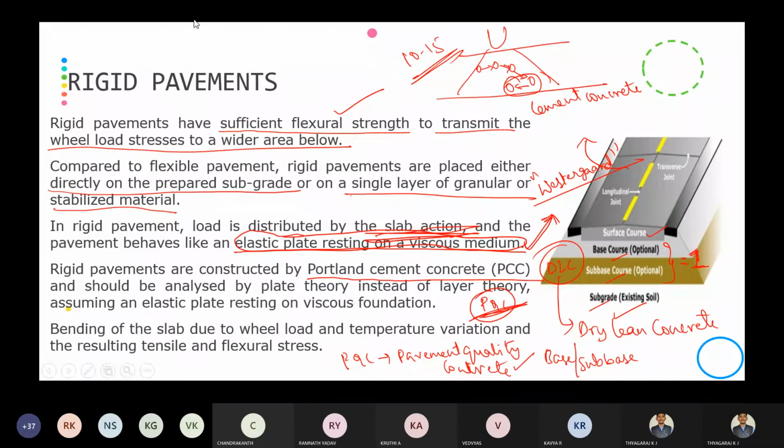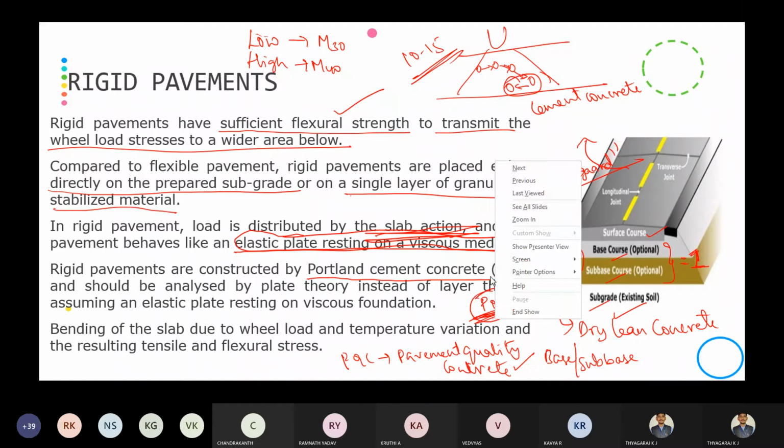And remember one thing here: when the traffic volume is low, we are going to use M30 grade concrete. When the traffic volume is high, we are going to use M40 grade concrete. So rigid pavements are constructed by this Portland cement concrete, also called pavement quality concrete. Especially for pavements, they design the concrete, and that type of concrete we call pavement quality concrete.